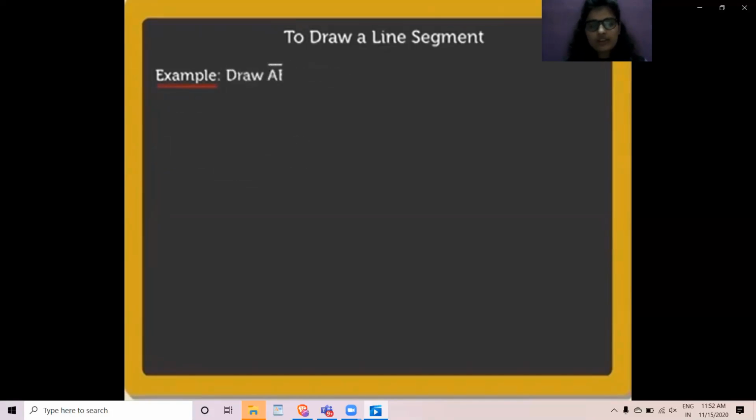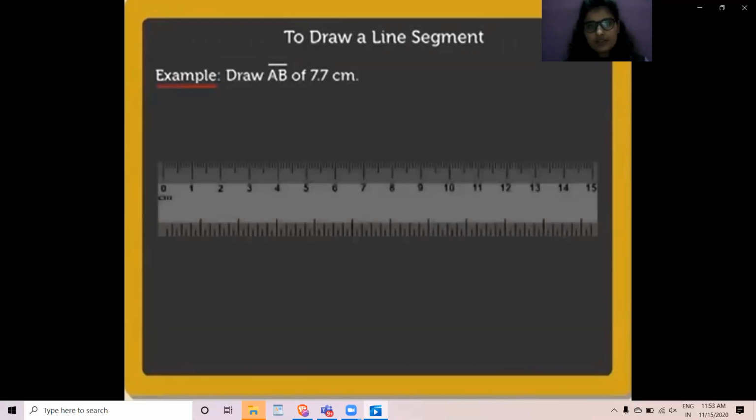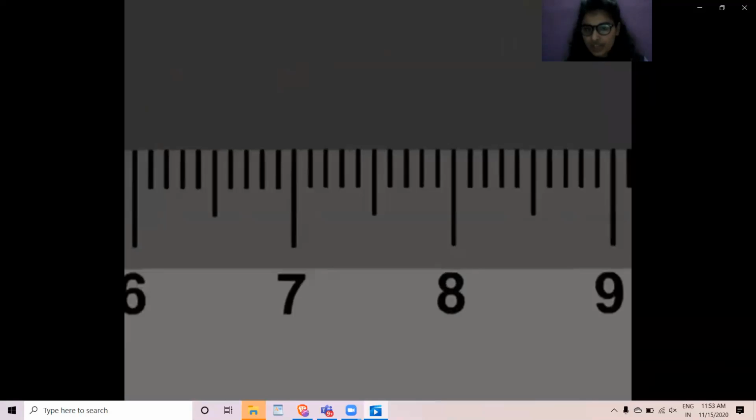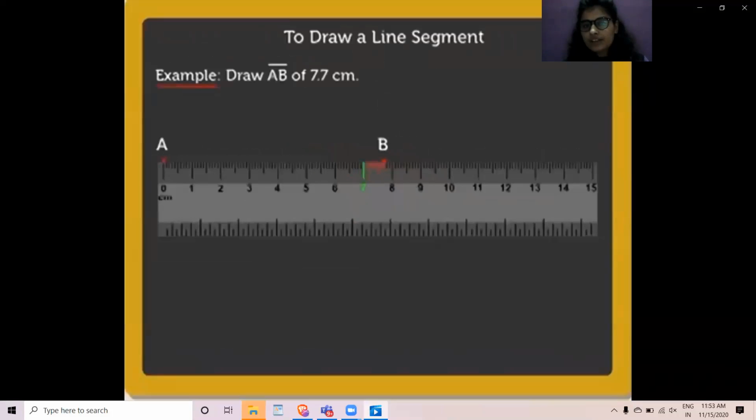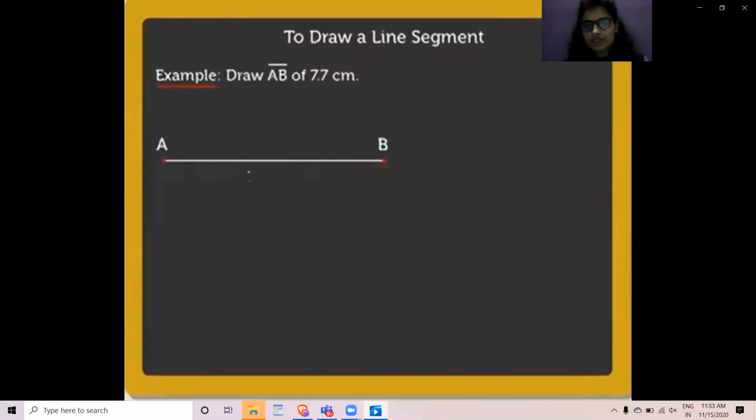Now let's solve another example. Segment AB of 7.7 centimeters. So we have to draw a line segment AB of 7.7 centimeters. You have to mark point A at 0 and mark point B just after 7. You have to count 7 divisions because it's 7.7. So AB is equal to what?